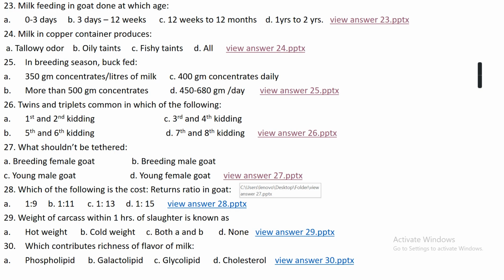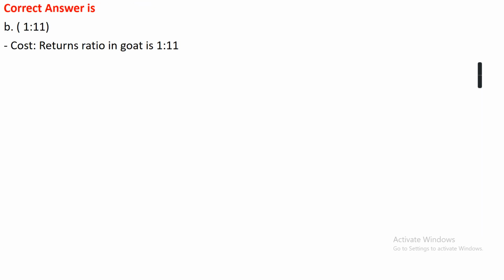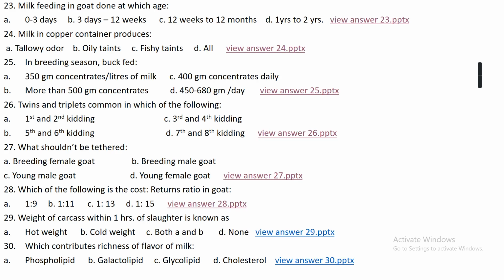Question number 28. Which of the following is the cost return ratio in goat? Option A, 1 to 9. Option B, 1 to 11. Option C, 1 to 13. Option D, 1 to 15. The right answer is 1 to 11. The cost return ratio in goat is 1 to 11, that is, one part of cost gives 11 parts of return.